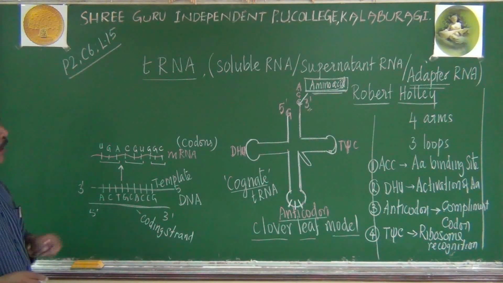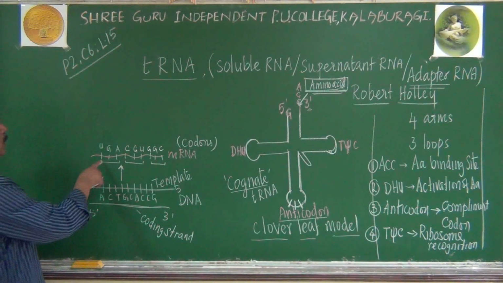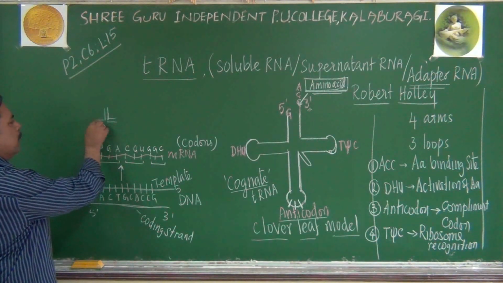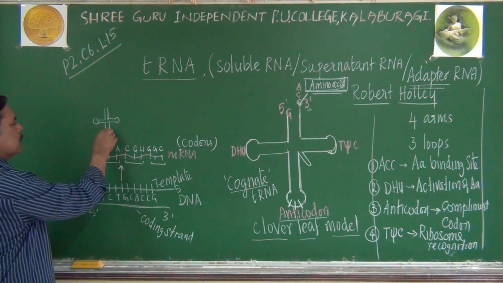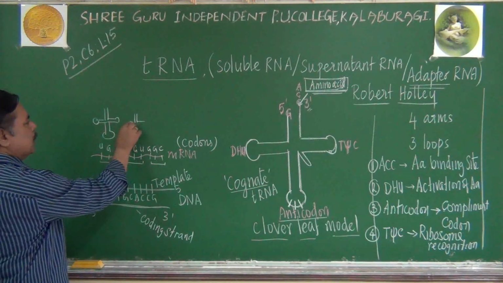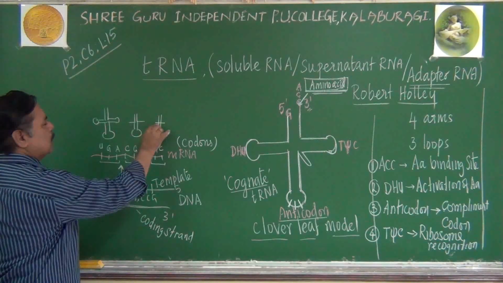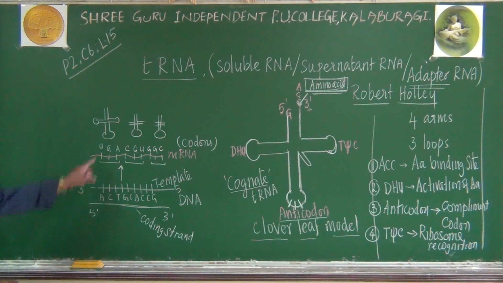Now, how many tRNA will bind with this mRNA? Listen carefully. With each codon, 1 tRNA will bind here. tRNA, I just told you, has 3 loops like this. Now this is 1 tRNA. This is another tRNA. The third tRNA is like this. Each tRNA will have an anticodon, I told you.